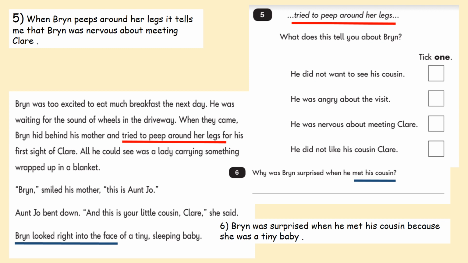So here I've finished. When Bryn peeps around her legs, it tells me that Bryn was nervous about meeting Claire because, of course, we get no indication anywhere else that he doesn't like her, he was angry, or that he didn't want to see her. He just wasn't sure what he was being met with. And then number 6, Bryn was surprised when he met his cousin because she was a tiny baby. She was a tiny sleeping baby, not a cousin that could come and play with all his toys that he's set out. Okay, that's the end of your reading.